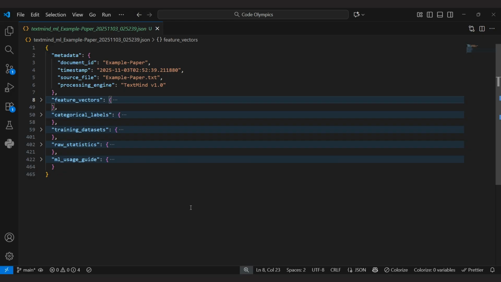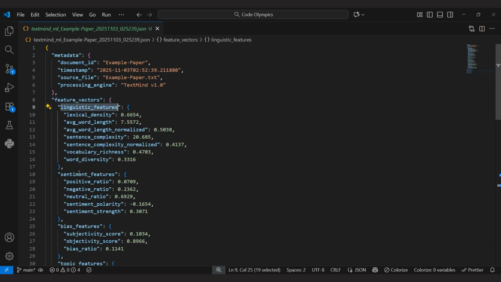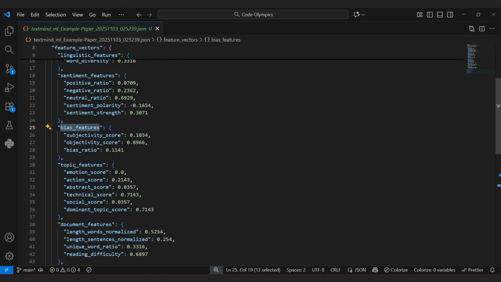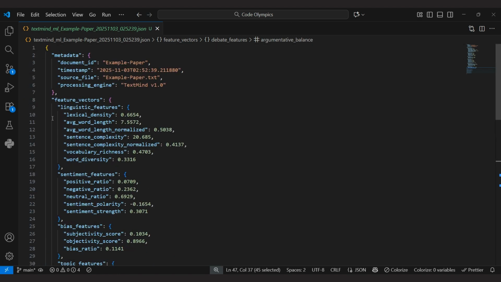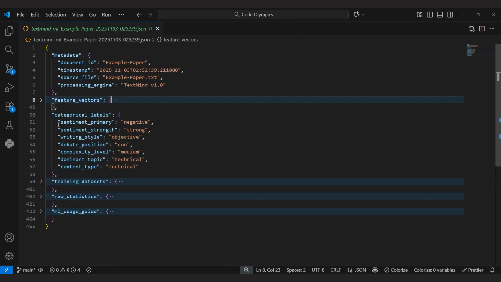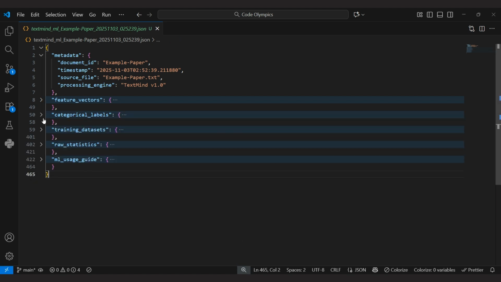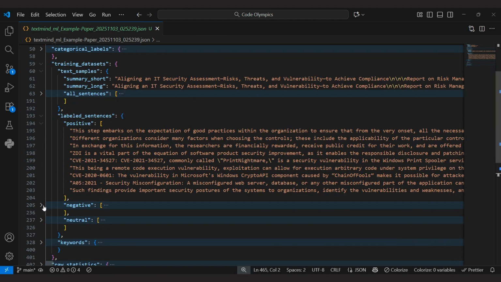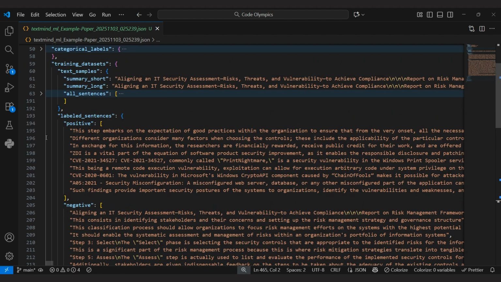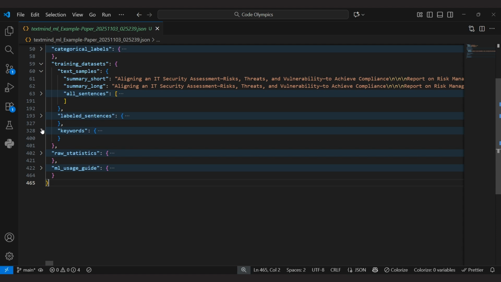Let's look inside this ML export. Here are the 27 normalized features organized into 6 groups: linguistic features, sentiment features, bias features, topic features, document features, and debate features. All values are normalized between 0 and 1, perfect for machine learning models. We get 7 categorical labels ready for supervised learning: sentiment primary, sentiment strength, writing style, debate position, complexity level, dominant topic, and content type. The training dataset section includes the full text, all sentences, and most importantly, labeled positive, negative, and neutral sentence examples. This is gold for training sentiment analysis models.